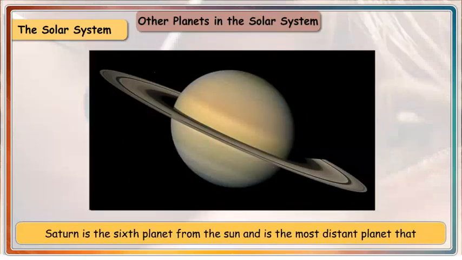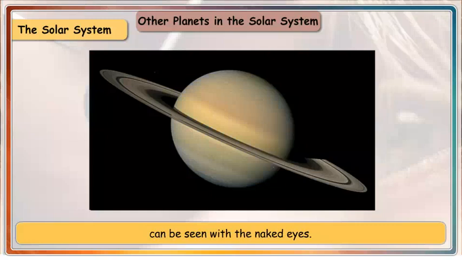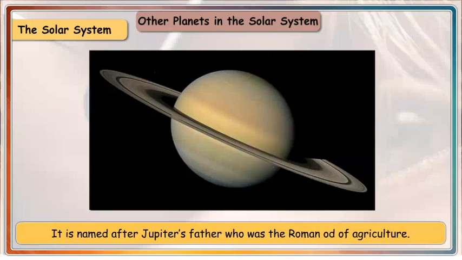Saturn. Saturn is the sixth planet from the Sun and is the most distant planet that can be seen with the naked eye. It is best known for its fabulous ring system. It has 32 known moons. It is named after Jupiter's father, who was the Roman god of agriculture.